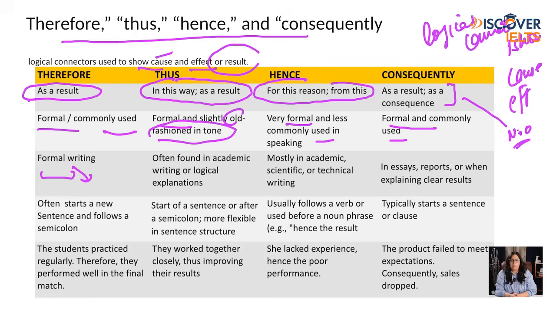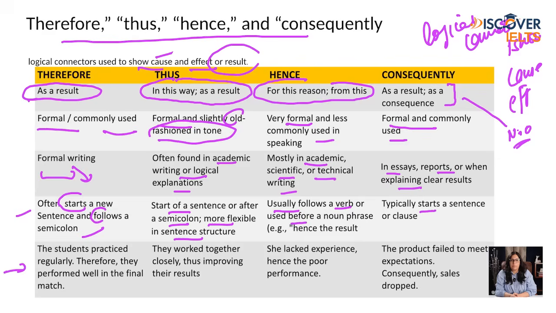Therefore is for formal writing, academic or logical explanation. Hence is for academic, scientific or technical writing, and consequently is for essays, reports or when explaining clear results. Therefore starts a new sentence or follows a semicolon, and thus starts a sentence or comes after a semicolon. It's more flexible in sentence structure. Hence usually follows a verb or is used before a noun phrase, and typically starts a sentence or clause.